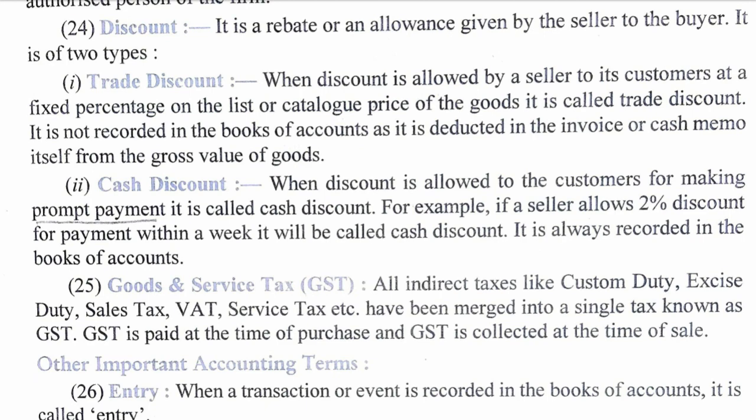Now cash discount is recorded in the books of account. So the last line is also important: it is always recorded in the books of accounts. So if you purchase and then pay cash immediately, there are some conditions, such as payment within a week or payment within 15 days, then we will provide cash discount. So for early payment or prompt payment, the shopkeeper is providing some cash discount. That is called cash discount.